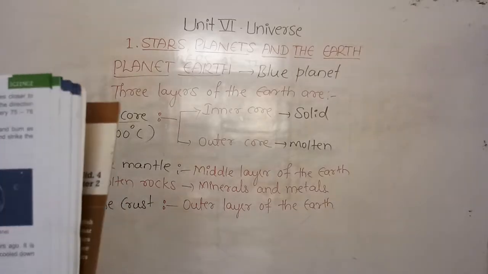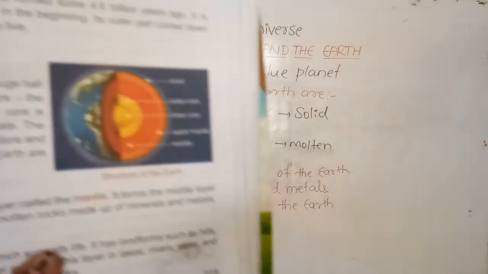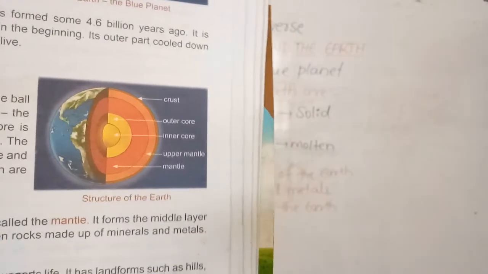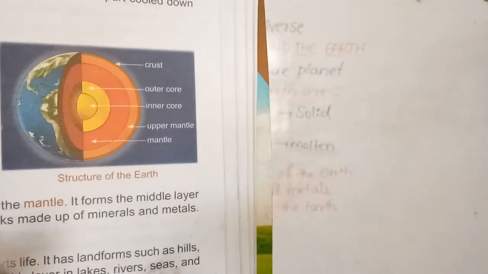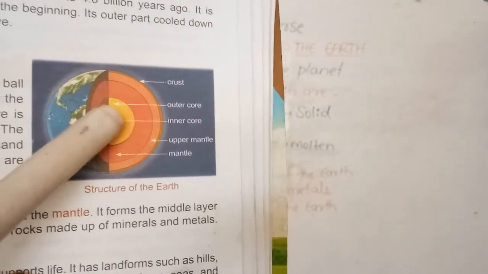Now you can see the structure of the earth. This is the inner core, the center part, and it is the solid part.